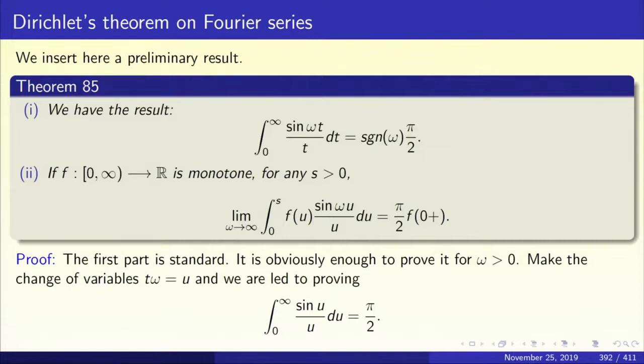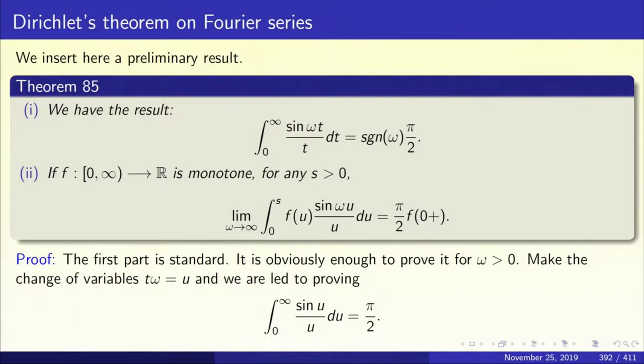And the second part is, if you have a monotone function f from 0 to infinity to R, then for any s bigger than 0, the limit as omega tends to infinity of the integral from 0 to s of f of u sine omega u upon u du equals pi by 2 times f of 0 plus. The first part of the proof is pretty standard.